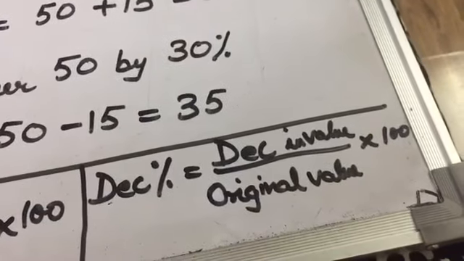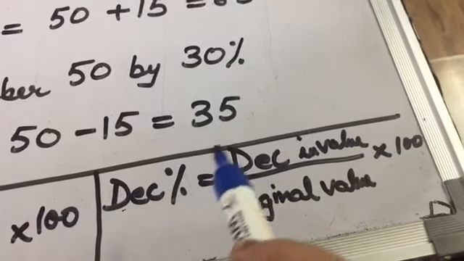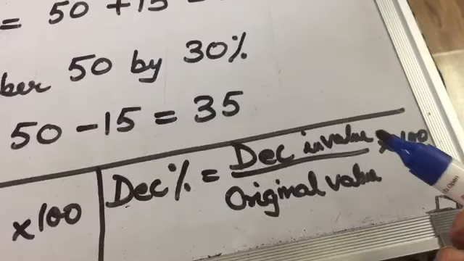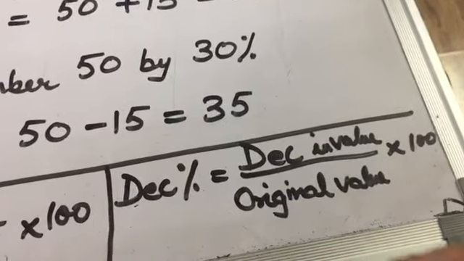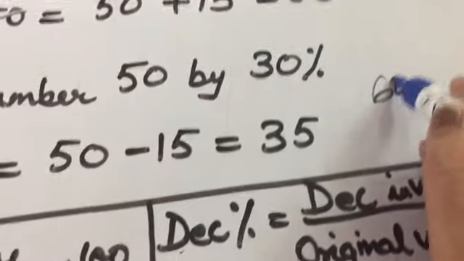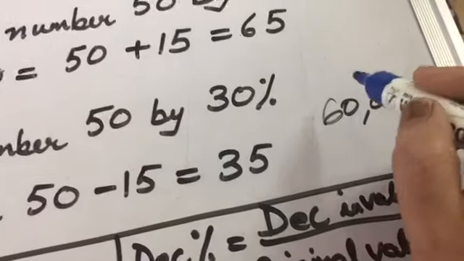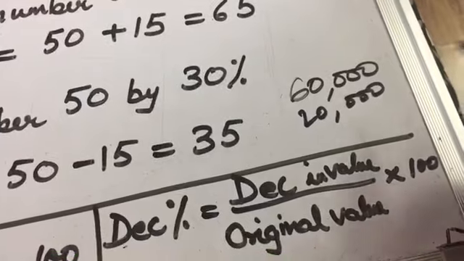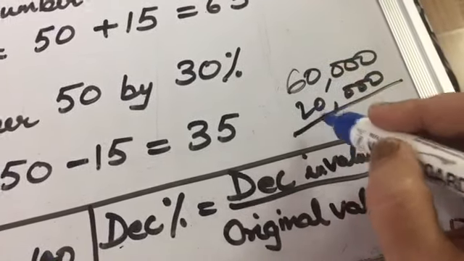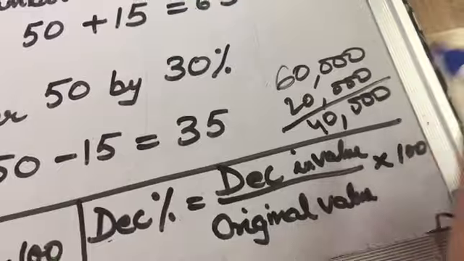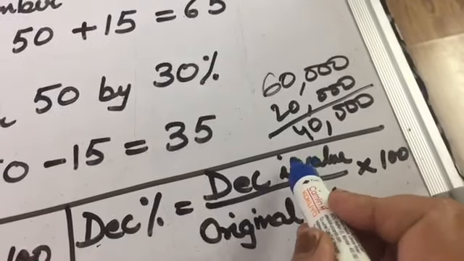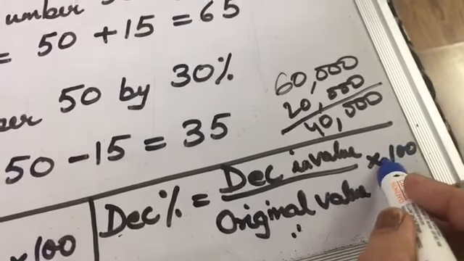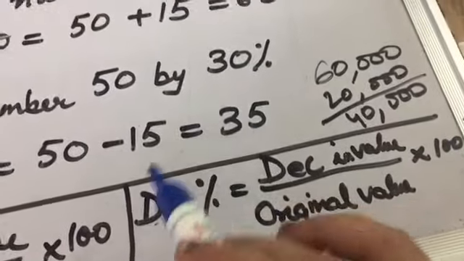Now, like when we buy computers and all. Today I have bought it for 60,000 rupees, and after say 6 months or after a year, it is worth only 20,000 because the technology is changing faster, you know. Now 60,000 is the original value. So what is the decrease in its value? You are at a loss of 40,000 rupees. So decrease in value is 40,000 divided by original value 60,000 multiplied by 100, and you get the decrease percent.